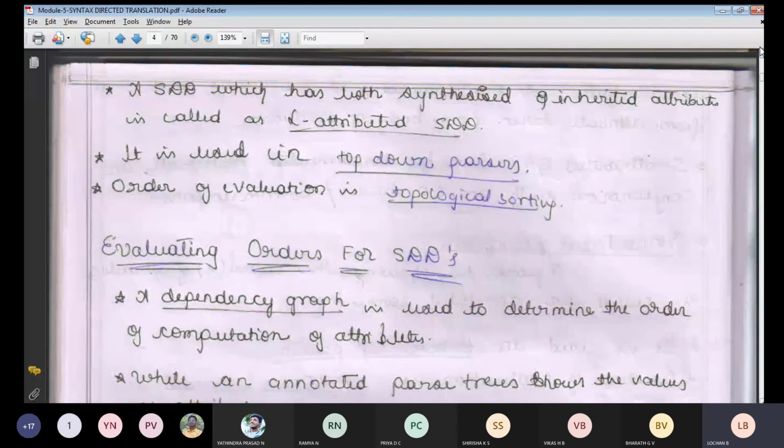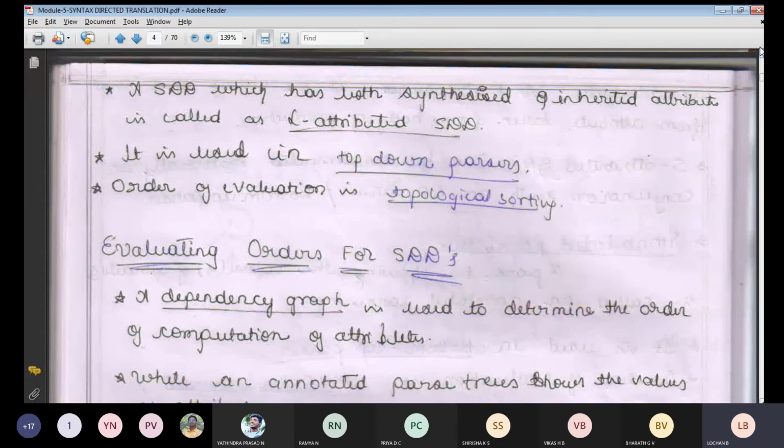I can't take first USN 152, next 142, next 168. That means the protocol is not proper. In this particular case also, we will be using topological sorting, where we concentrate on ascending order, from 1, 2, 3, 4, 5, 6, sorting in chronological order.